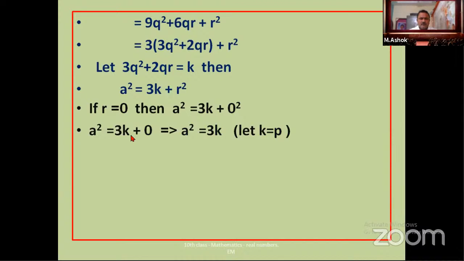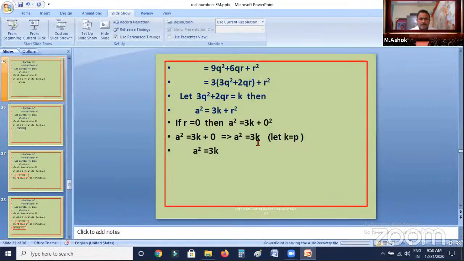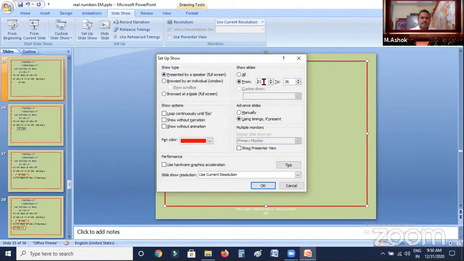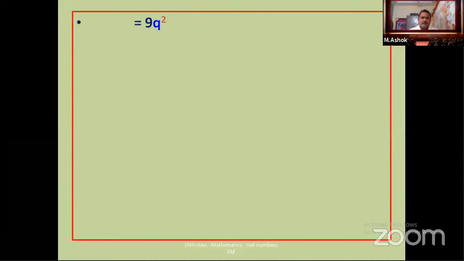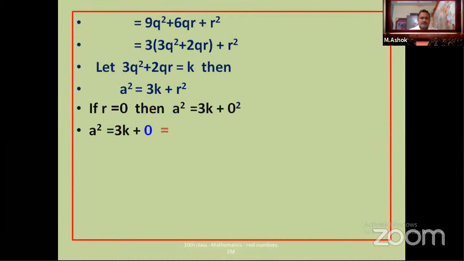If you assume k is equal to p, then a square is equal to 3p.